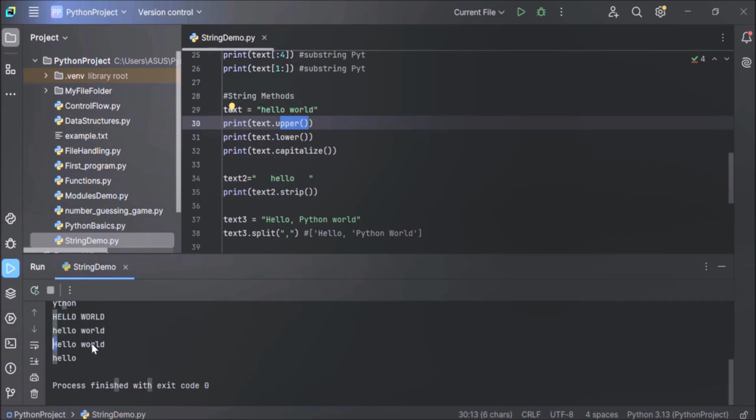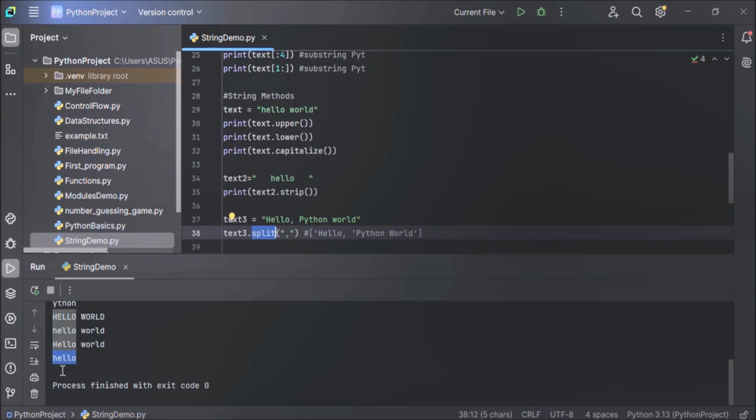That is H. And this is the strip function. So leading and trailing spaces are removed from this text2, that is hello. You can see there are no leading and trailing spaces in text2, and the same is printed here. And next one is the split function.